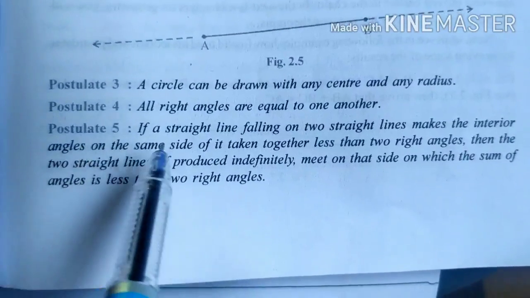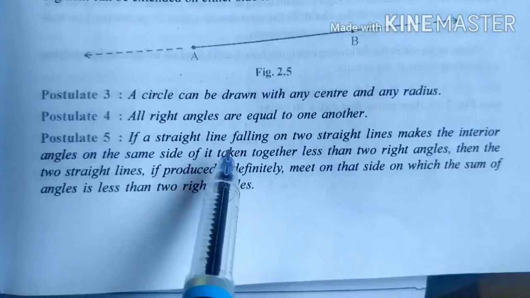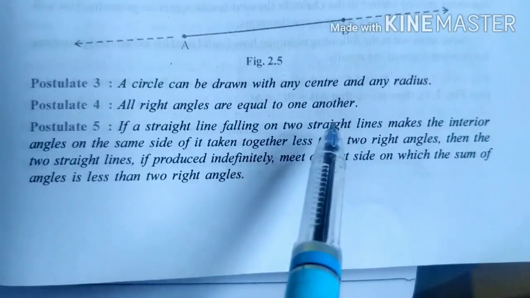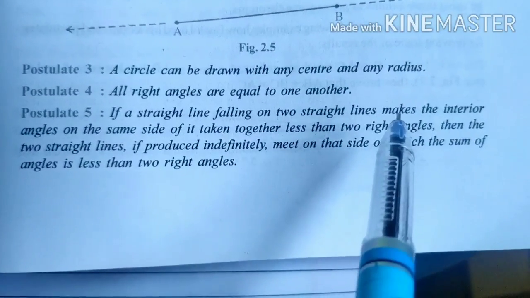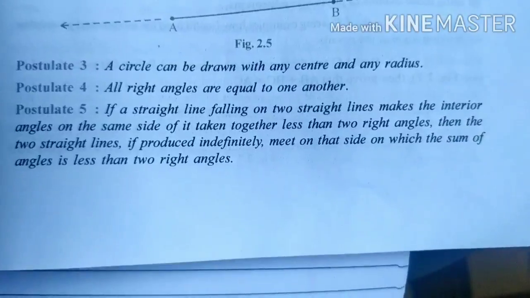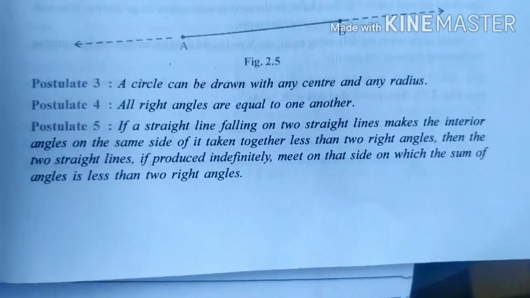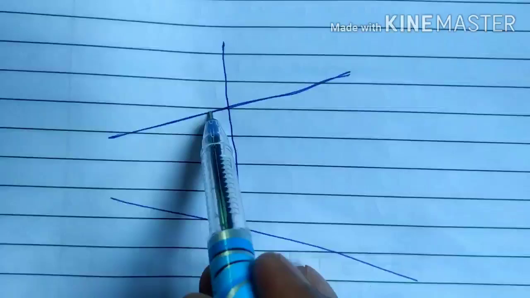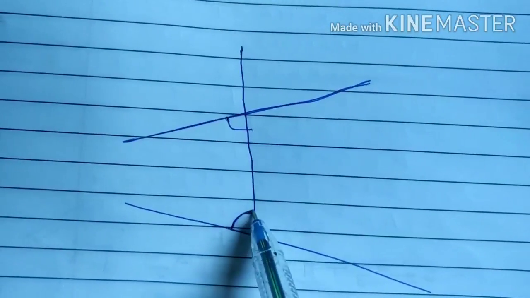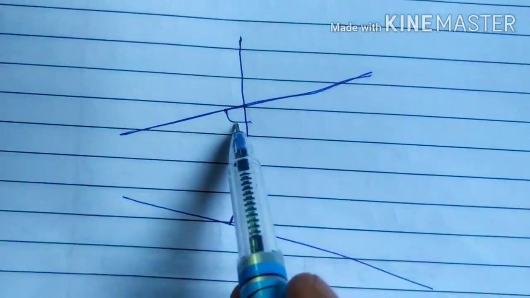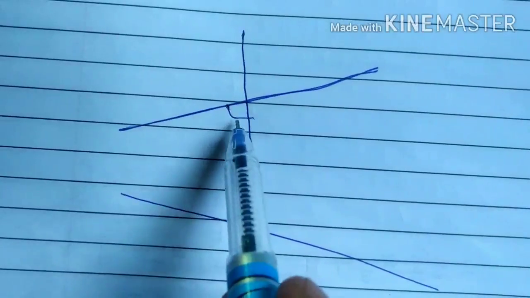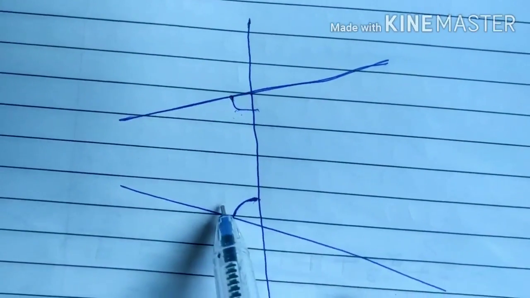Okay, that is postulate 5. If a straight line falling on two straight lines makes the interior angle... Let me explain this with the paper. What postulate 5 says is, if you consider any two lines, and if any one line falls here, then the sum of these two angles is less than 180 if you add these two angles. For example, this may be 60 degrees, this may be 75 degrees.